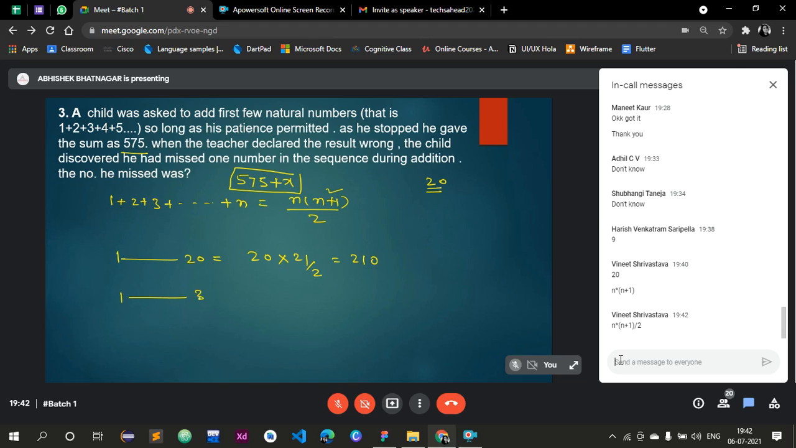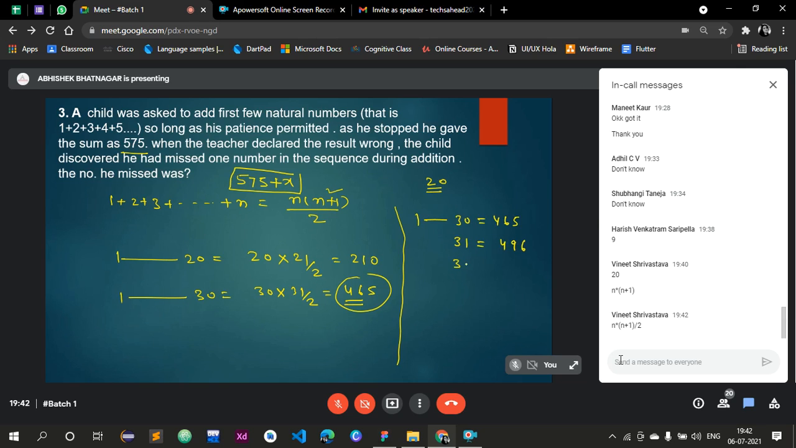If we add first 30 natural numbers, the result would be 30 into 31 divided by 2, and that must be 465. Yes, got it? Now, if we add numbers from 1 to 40, the result would be 820. So we will go too far ahead. So let's stop here at 465. Now we know that from 1 to 30, the total is 465.